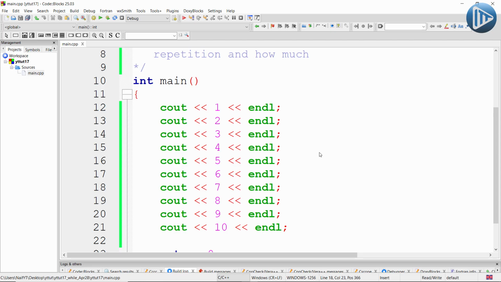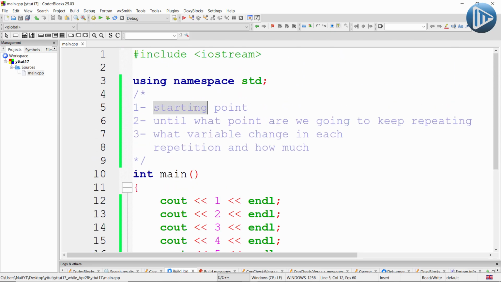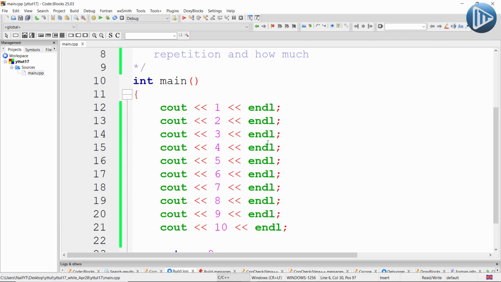But to use loops in C++, there are 3 things that we need to tell our computer. The first thing is the starting point. At what point are we going to start printing? In this case, it will be number 1. The second thing is until what point are we going to keep repeating? In this case, we are going to keep printing until it reaches the number 10.